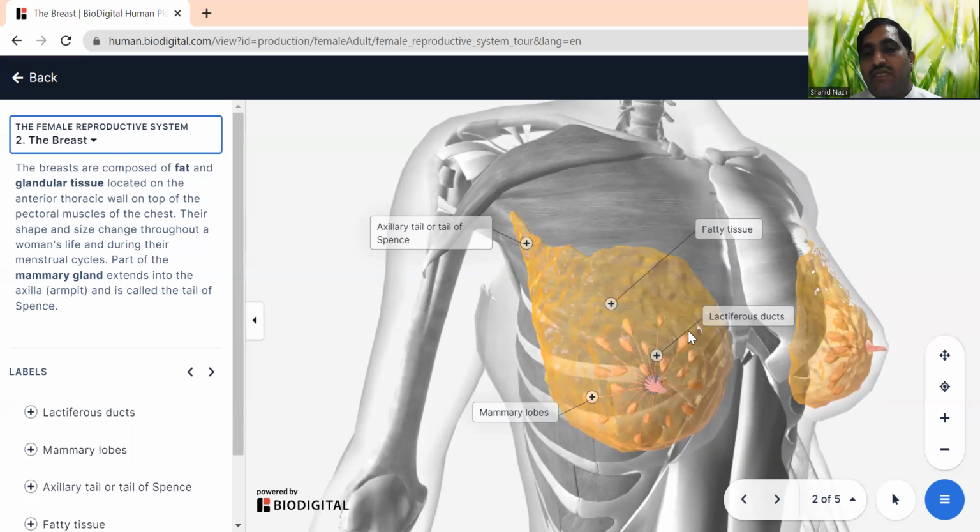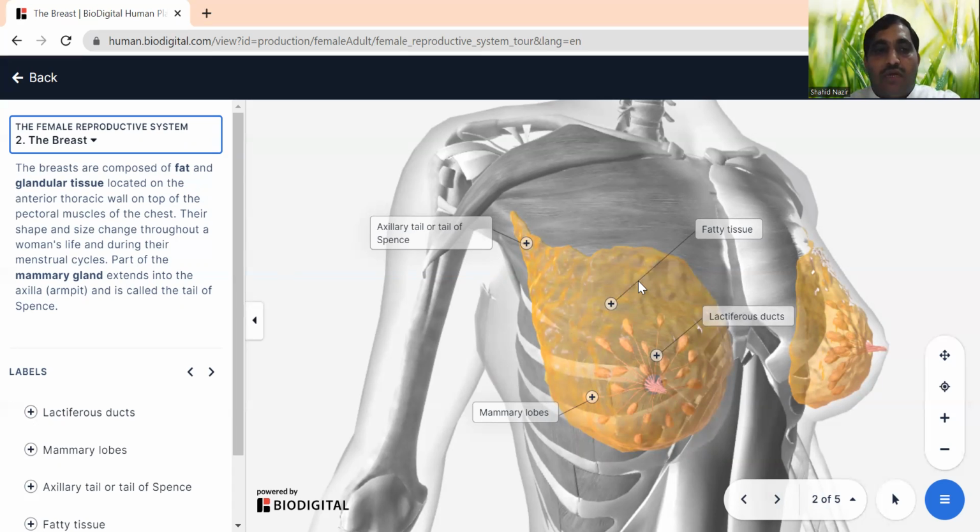Just underneath the breast, the pectoral muscles hold the breast. Due to the fat, the breast looks soft; the soft structure comes from the accumulation of fat cells.